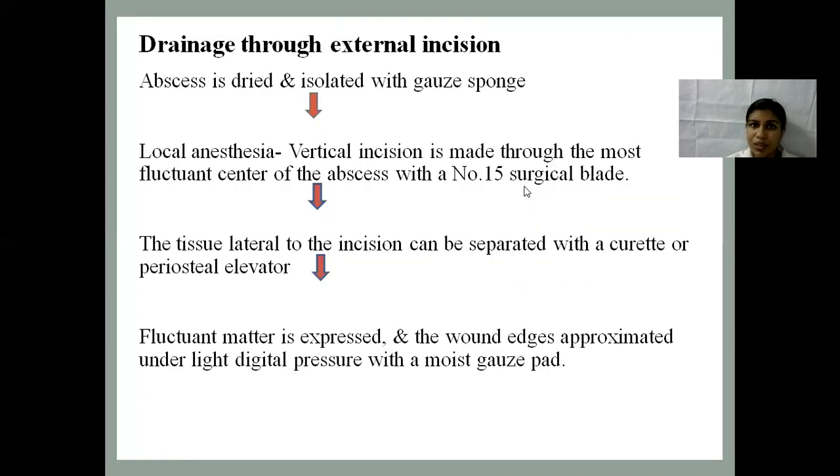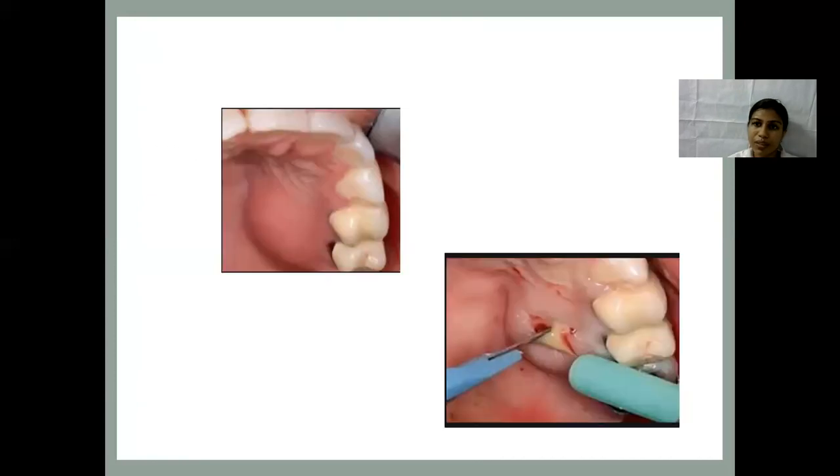Next, drainage of pus through external incision. Here the abscess is dried and isolated with gauze. Under local anesthesia, a vertical incision is made at the most fluctuant center of the abscess with a number 15 surgical blade. The tissue which is lateral to the incision can be dissected with a curette or a periosteal elevator. The fluctuant matter is expressed and the wound edges are approximated under light digital pressure with a moist gauze pad.